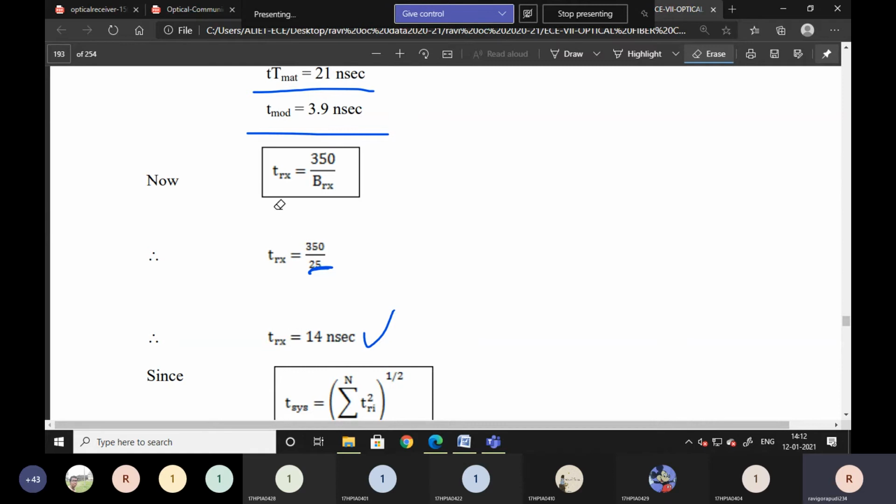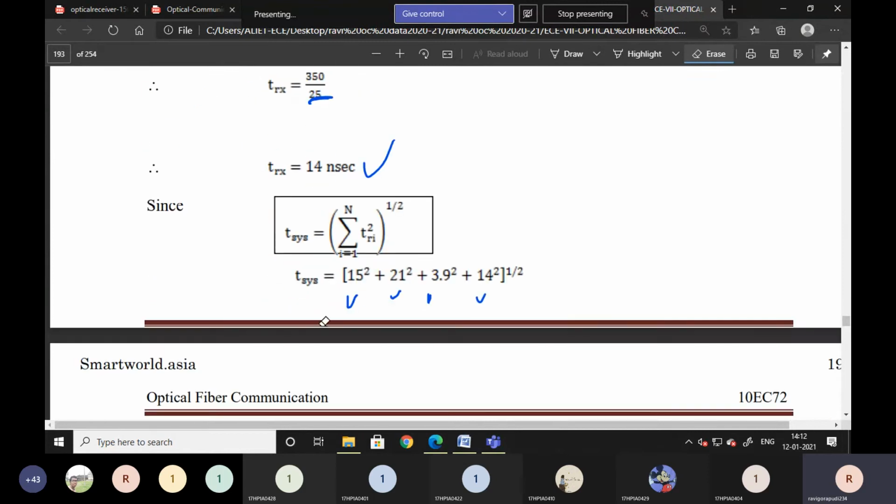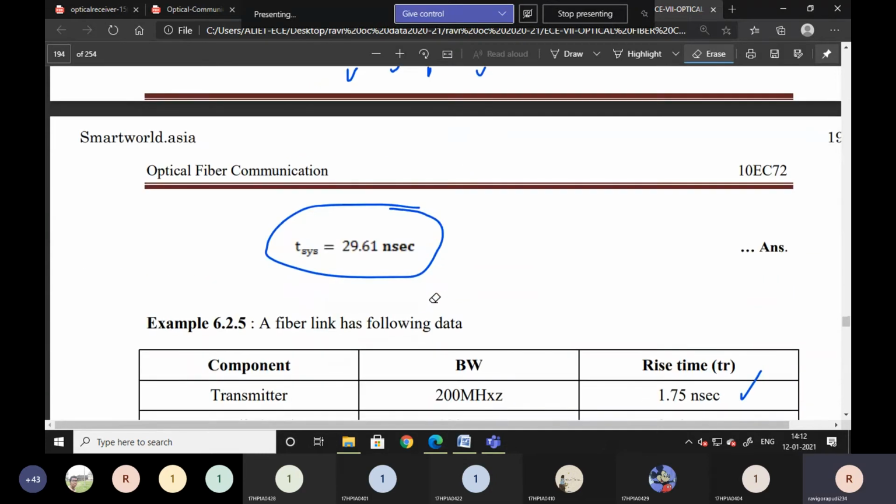Okay. TRX we know, TTX we know, and Tmod and Tmat. This Tmat is nothing but GVD, group velocity dispersion, which is material dispersion. That's why the time Tmat is TGVD. So all this you can substitute in the formula: the transmitter rise time, GVD rise time, Tmod rise time, and receiver rise time, whole square, whole power 1 by 2. Then you'll get the time as 29.61 nanoseconds.